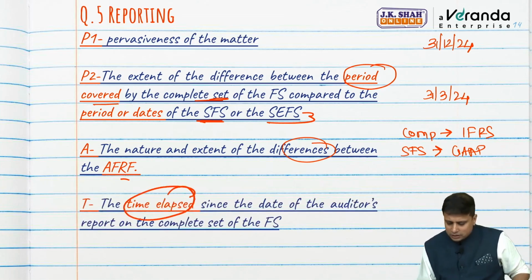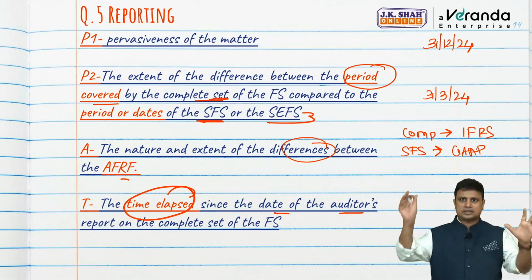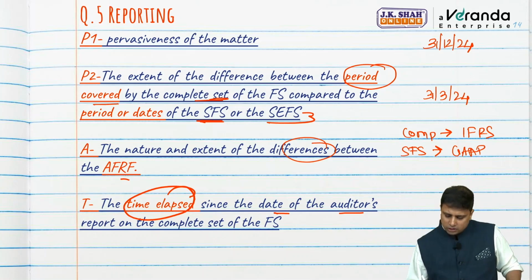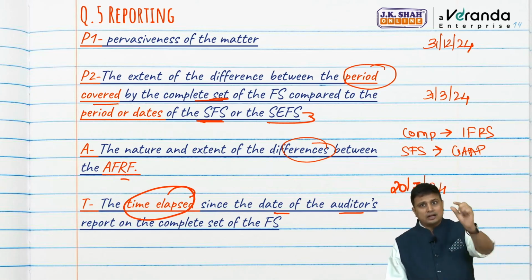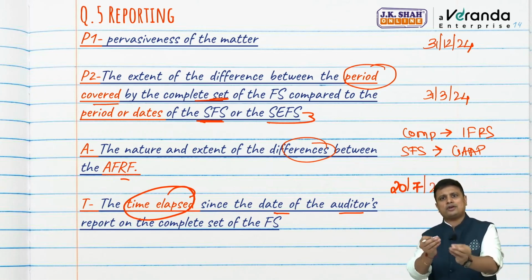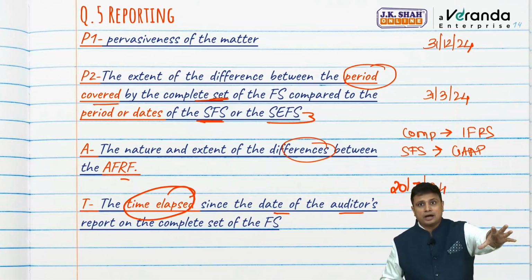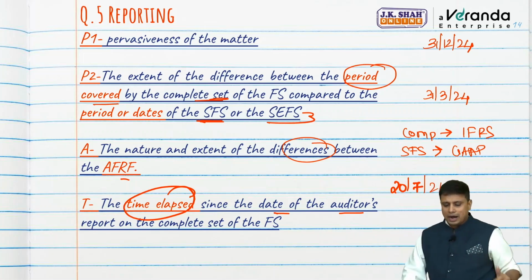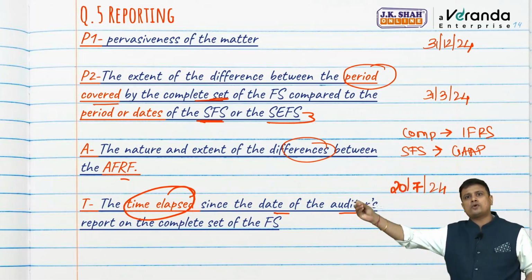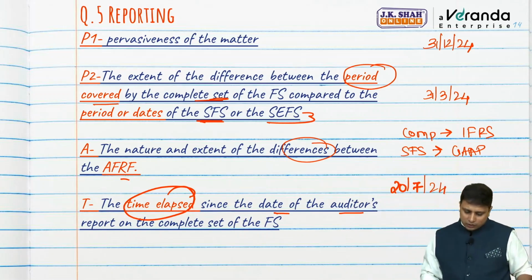What is the time elapsed since the date of the auditor's report? For example, let us say we audited our complete set of financial statement. Our audit was done by, let us say, 20th of July 2024. If we are asked to audit a single financial statement in a very brief time, for example, let us say we were asked in the month of August, since we have completed our audit very recently, we can use all those reference and everything. But however, if there is a good amount of time that has elapsed and now we are asked to audit, then in that case we may not be able to give the reference.